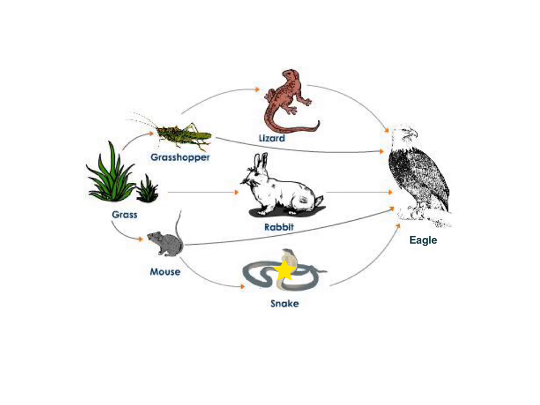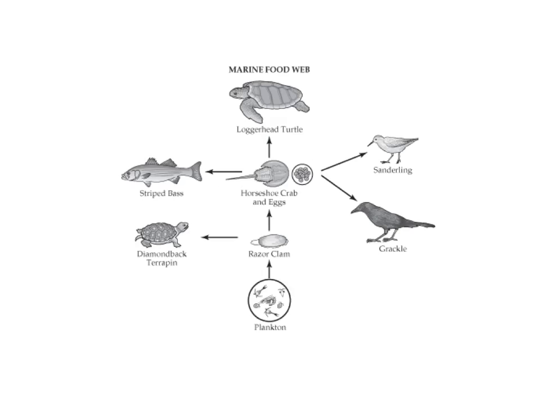Here's another one looking at a marine ecosystem, a marine food web. We have plankton as our primary consumers, and then they're eaten by the razor clam, which is eaten by both the horseshoe crab and diamondback terrapin. And the horseshoe crab is eaten by the loggerhead turtle and the striped bass. And the eggs of the horseshoe crab are eaten by the sanderling and the grackle. So you see the horseshoe crab here is eaten by many things. It's not just a single chain.